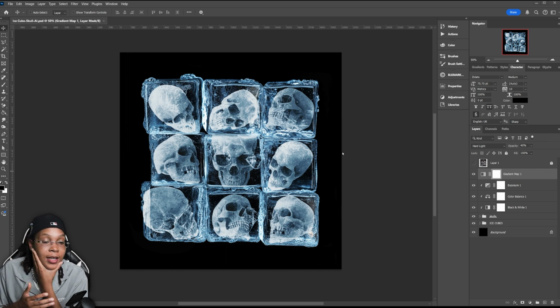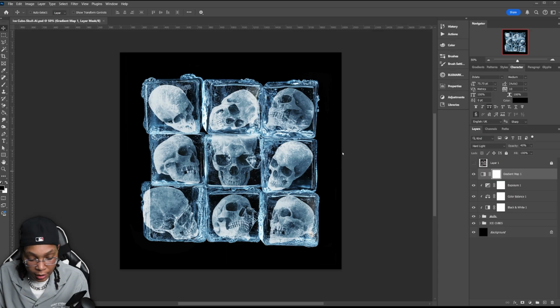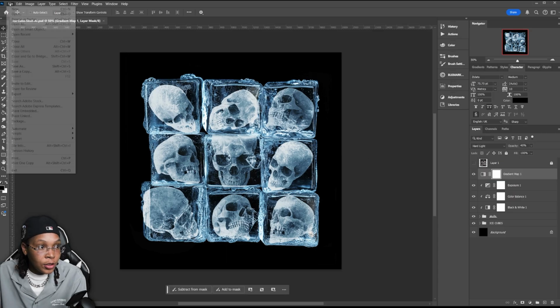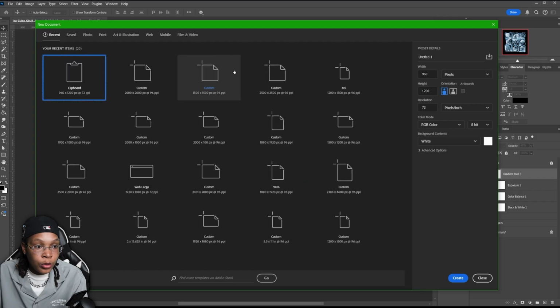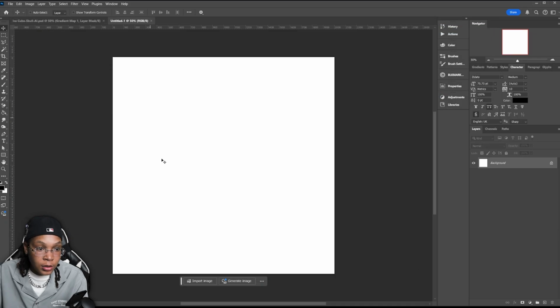So I think I wanted to say something. I want to say death cube. Yeah, let's call it death cube. So file, new, you want to create a whole new layer. We're just gonna go 2000 by 2000. We'll make sure the background is white. We're gonna write black text.